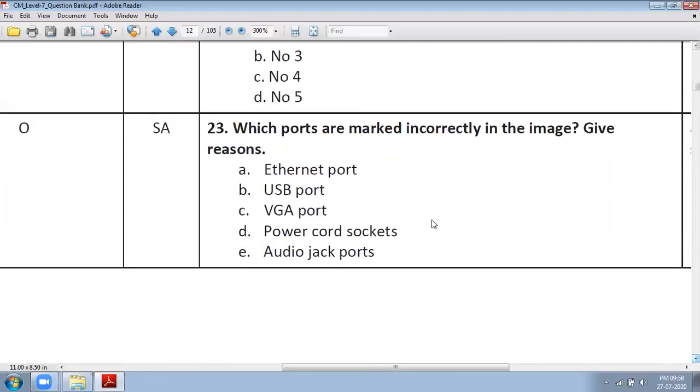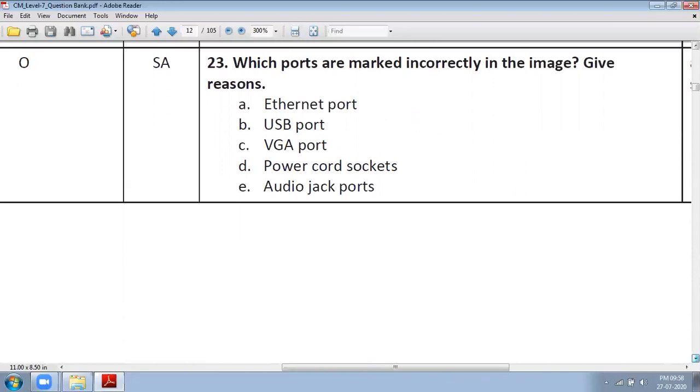Now here, which ports are marked incorrectly in the image? Give reasons. The image is given here.